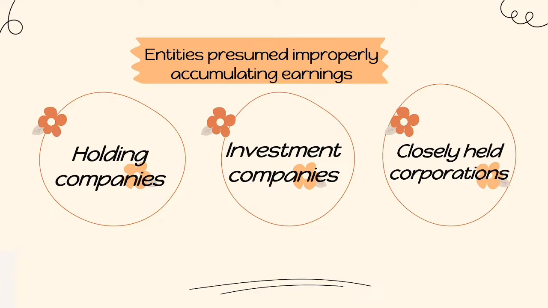To rebut the prima facie presumption of improper accumulation, the corporation must be able to illustrate definiteness of plans in support of the accumulation, supported by actions taken demonstrating their execution.